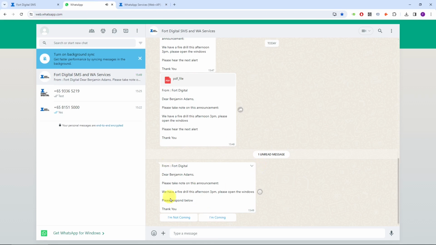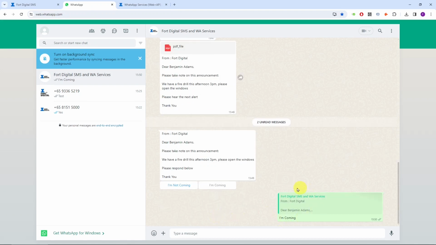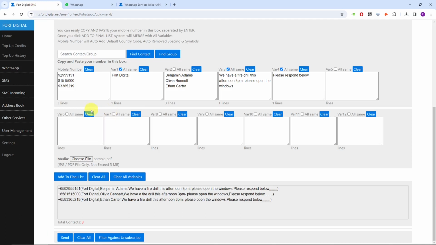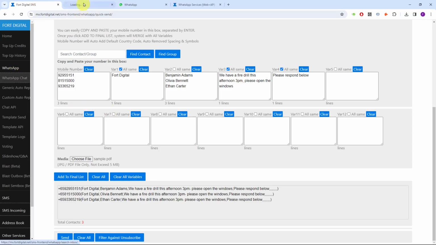Now have a look. This is a very nice type of template where there is a button below: I'm coming, I'm not coming. Once they click, for example, I'm coming, it's actually a reply back to you. Instead of typing, they can just click and all the replies will come into the chat.